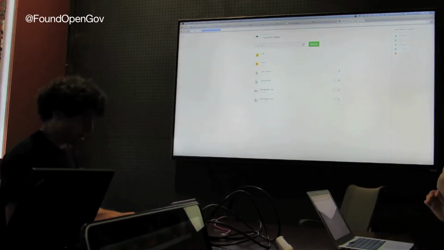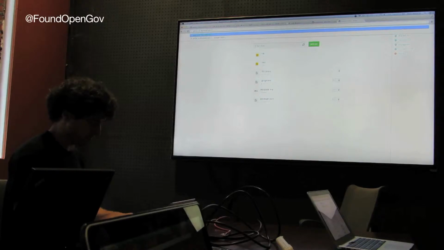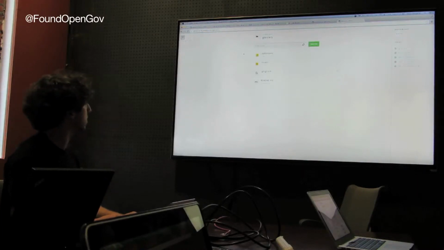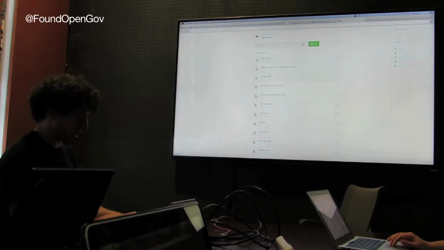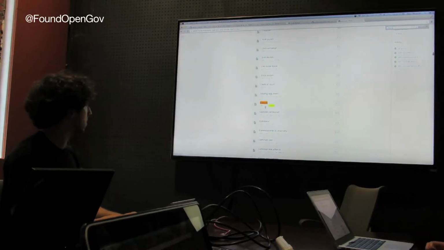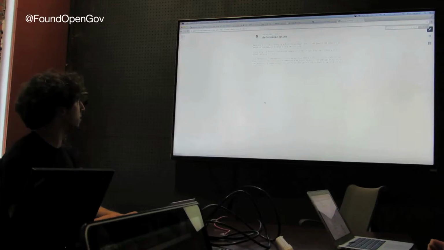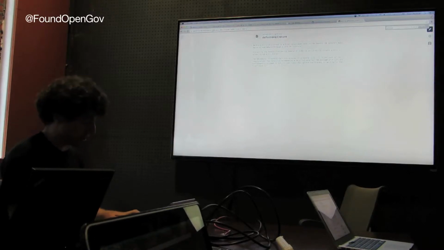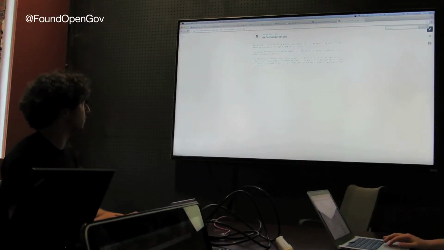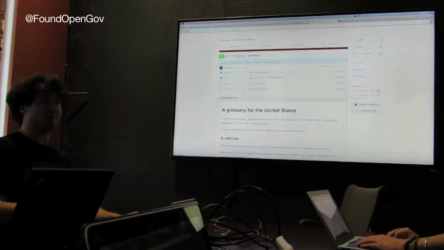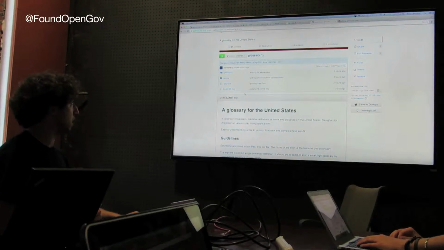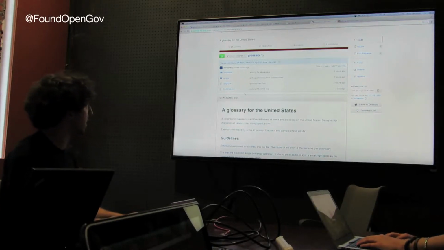The goal is, through an editing interface like this, to have people write and edit definitions about legal and governmental terms, have those definitions automatically turned into data, and have that data be easily available in a way that can be integrated downstream.